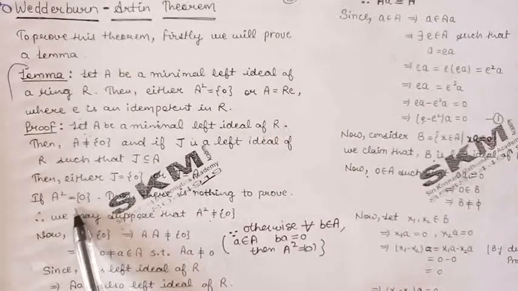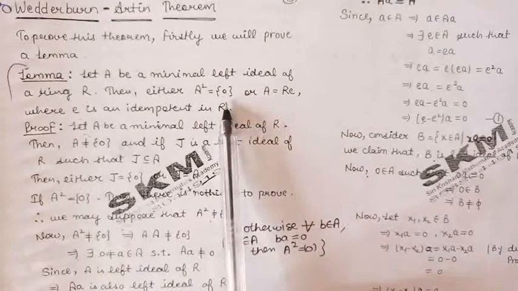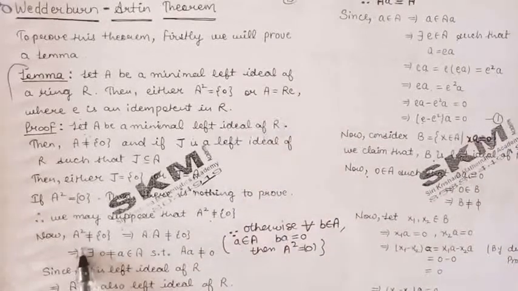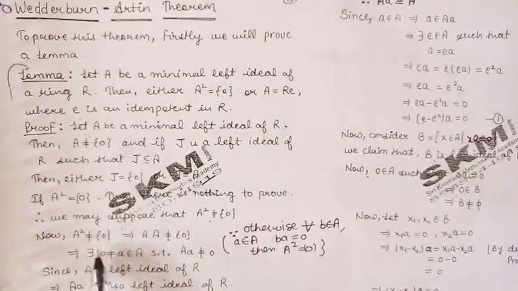If A square is the zero ideal, then our result is proved. So let us consider the case when A square is non-zero.